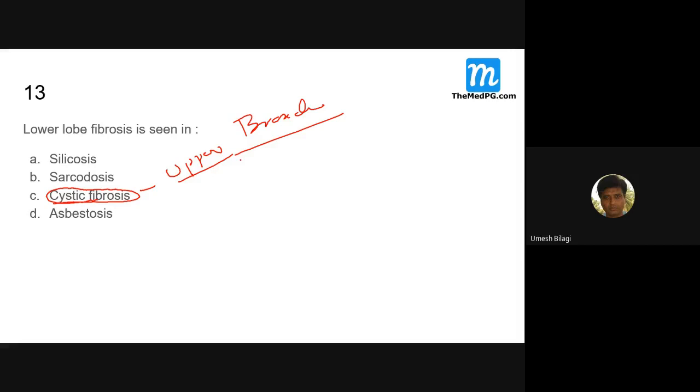Whatever mucus is produced, if it is thick, it will choke the tubes. Suppose it is plugged here, this will get dilated later on. It will end up with bronchiectasis, cystic bronchiectasis.